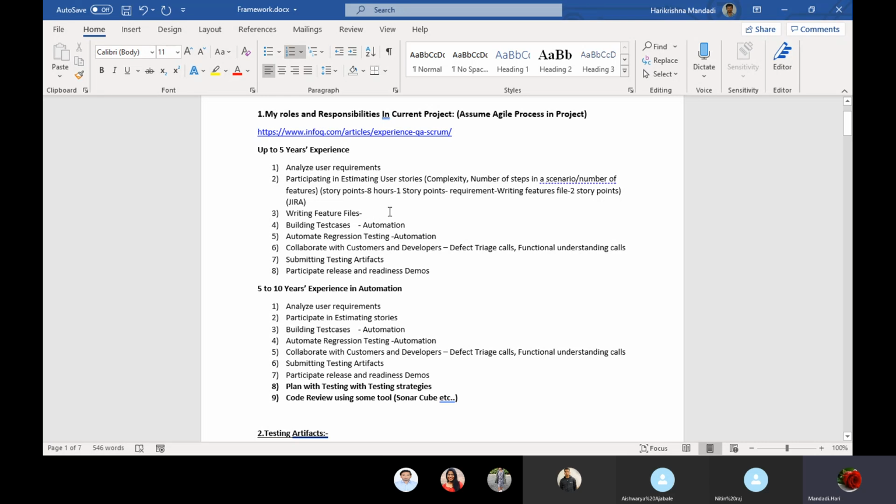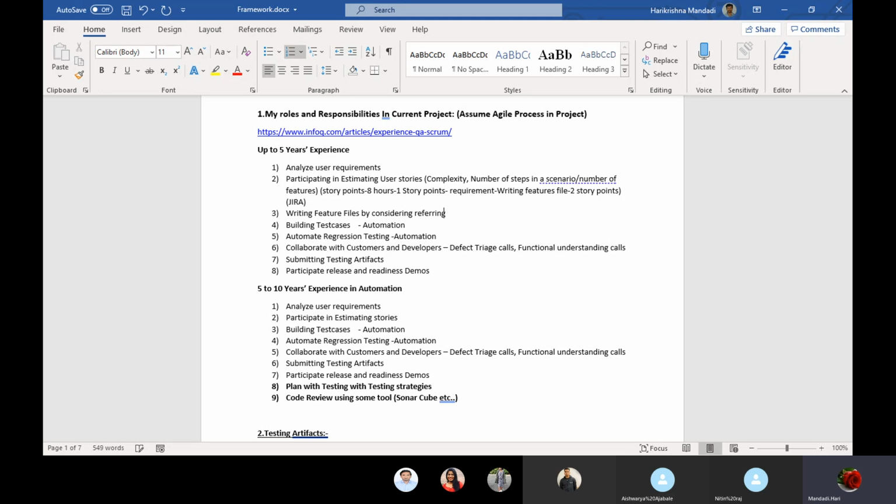So okay, here in the third point, building feature files, by considering acceptance criteria. We need to write this also, by referring to acceptance criteria.